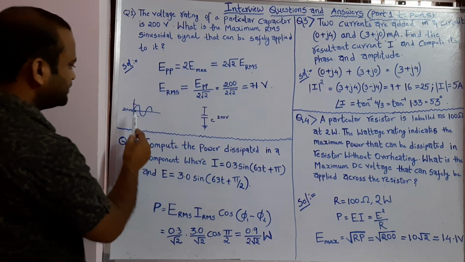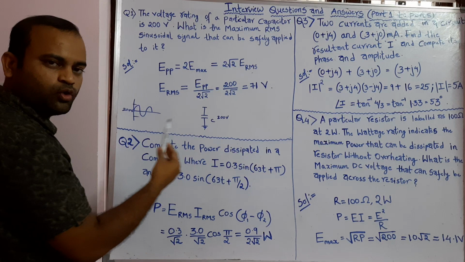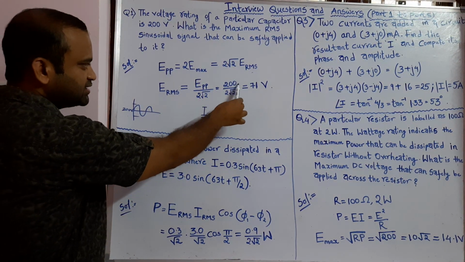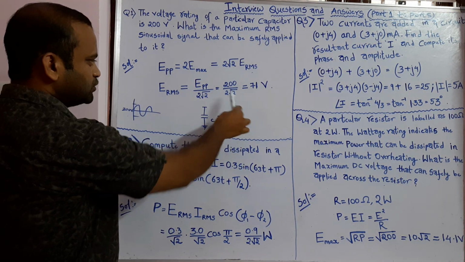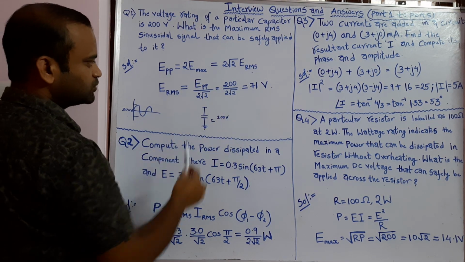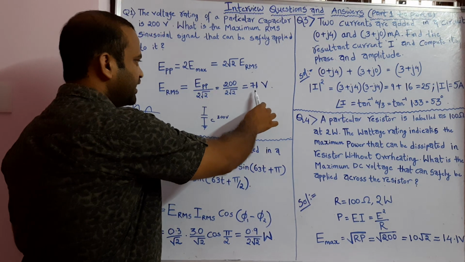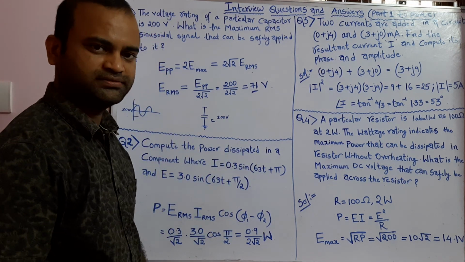And since we know the peak to peak voltage of this given sinusoidal signal can go a maximum of 200 volts, hence ERMS is 200 divided by 2 root 2. When you do the calculation, you get the answer of 71 volts.